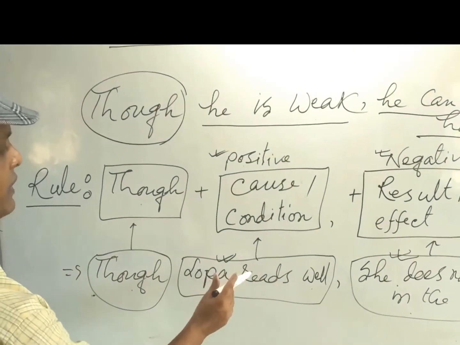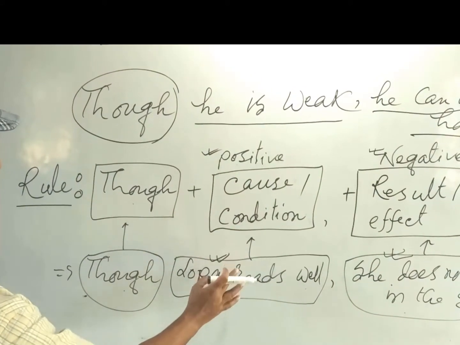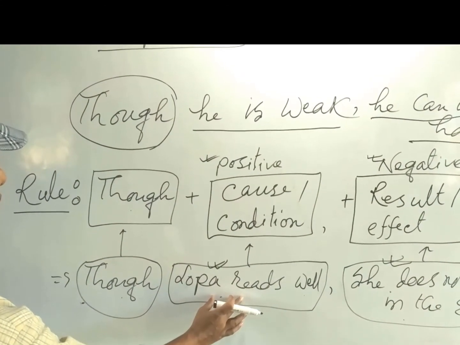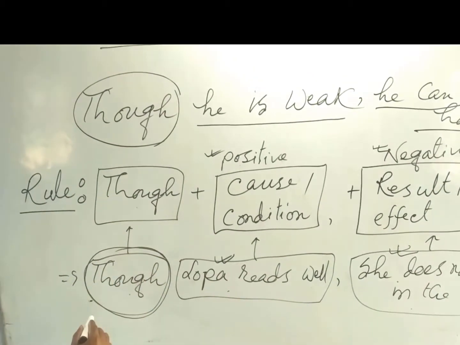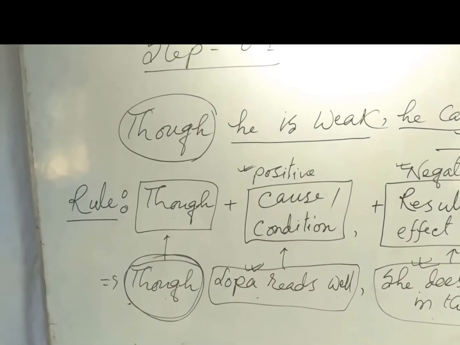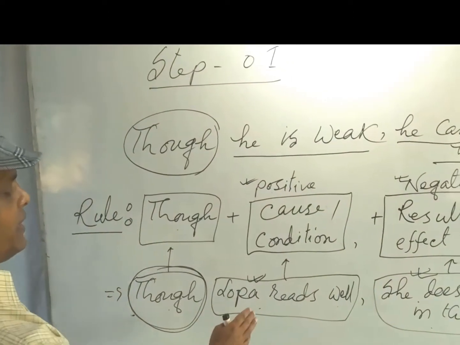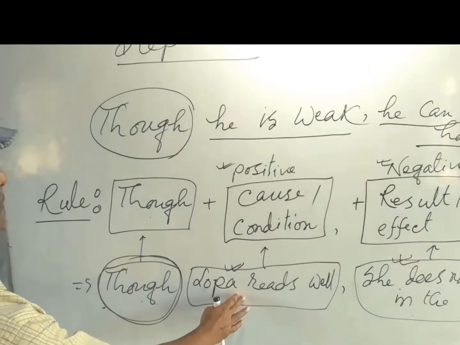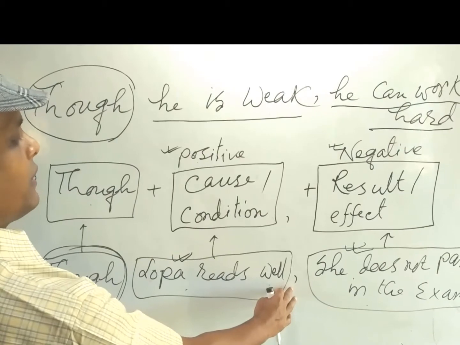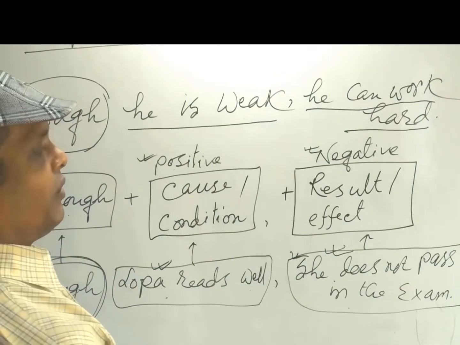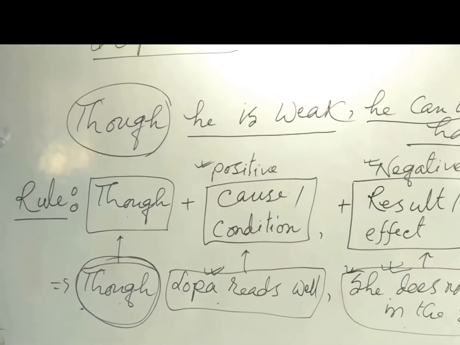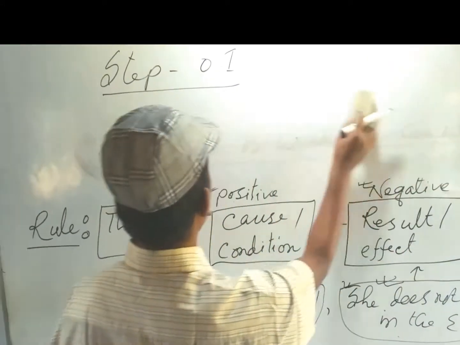And before the sentence of cause or condition, we will apply though or although. That means though or although will come before the sentence of cause and condition. Now, after the comma, we will apply the sentence of result or effect. So, let's have another example.